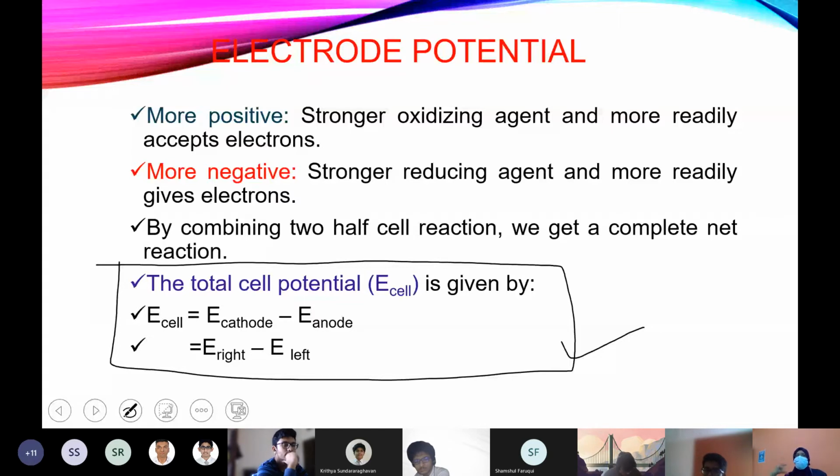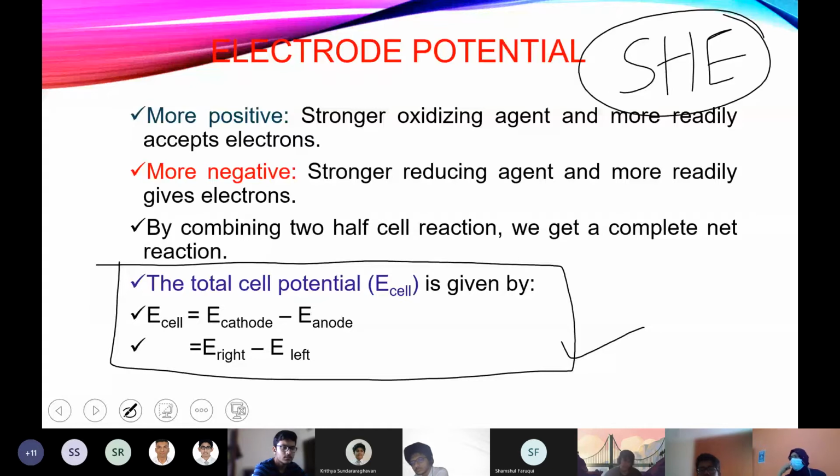So again, the problem is which half cell can be taken as a standard. After a lot of discussion and research, they finally decided to go for SHE. What is SHE? The standard hydrogen electrode.